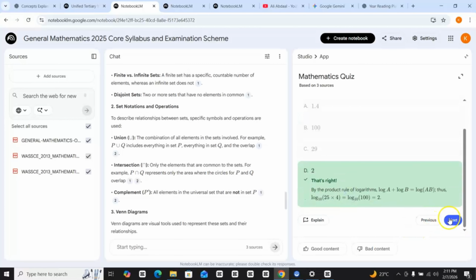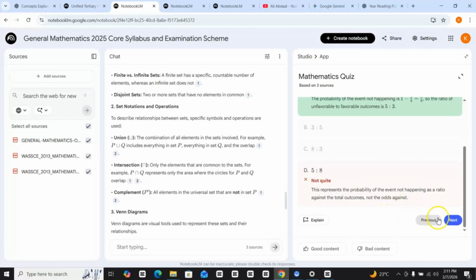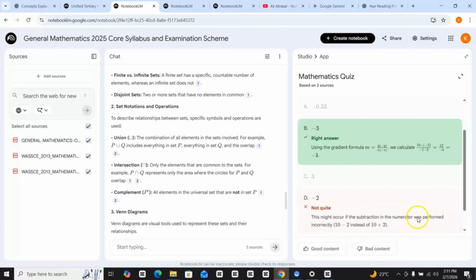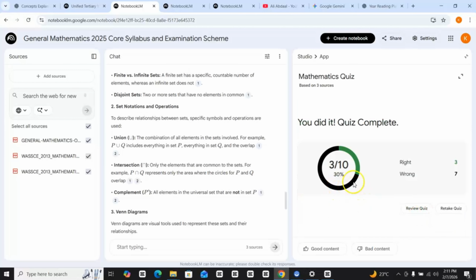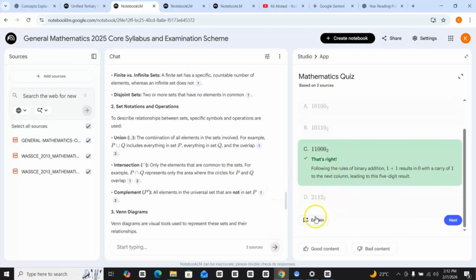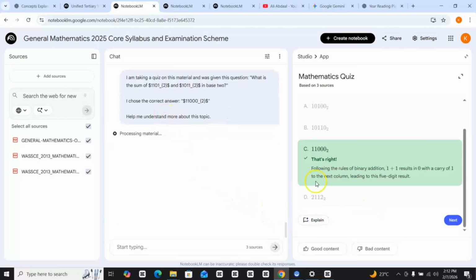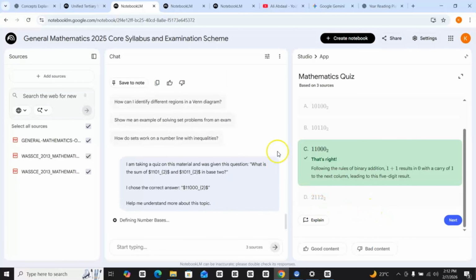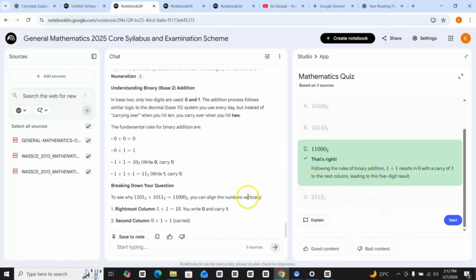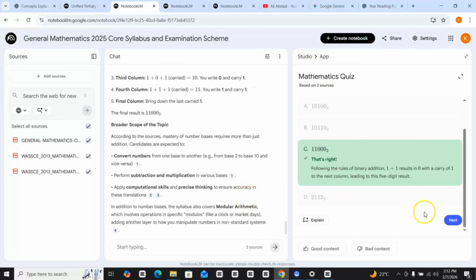So I can retake the quiz, I can review them. One of the things I can do here is I can ask it to explain, and then it will explain further. The ones I didn't get right, it can explain. The ones I got right, it can also explain. You get? So if you look at this one, I didn't get it correct. Now just look at it this way. It's going to explain everything to me.